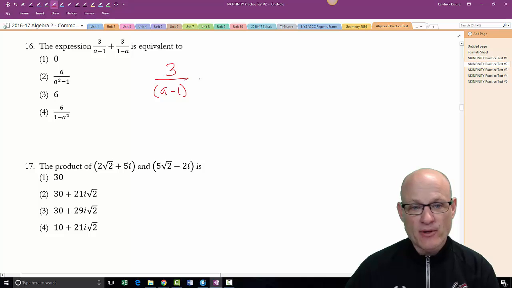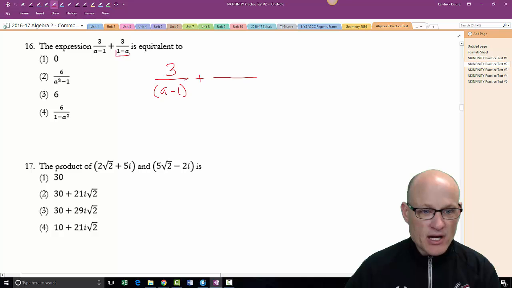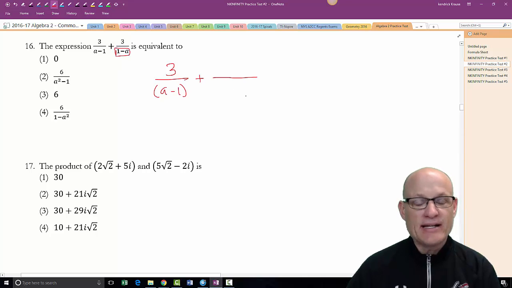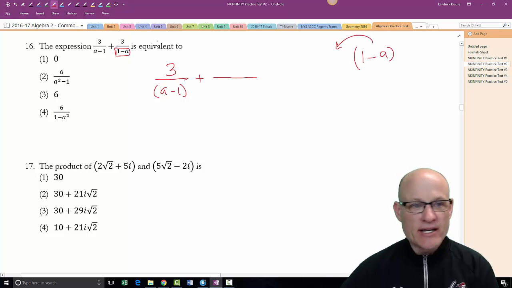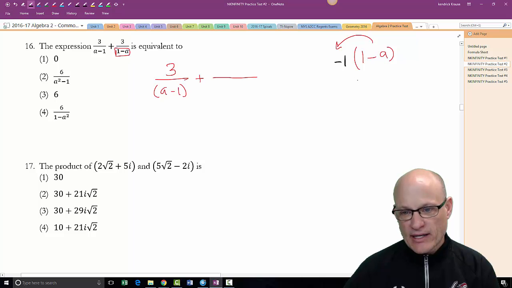That one I don't have a problem with. This one I have a problem with. This is backwards. Now, if I want to be able to add these up, I need to have those be exactly the same. I like to call this, when they're backwards, the -1 rule. Because if you take 1 minus a and you factor out a -1, so what am I going to get left over when I'm taking a -1 away from each of these? What I end up with is -1 times -1 plus a.